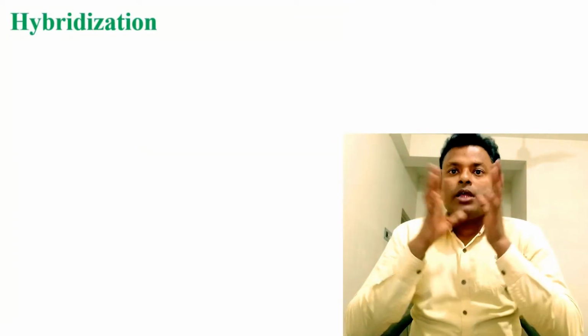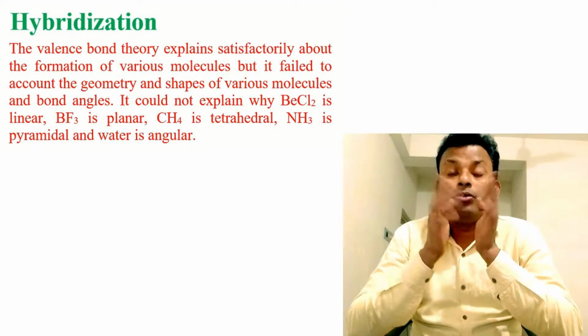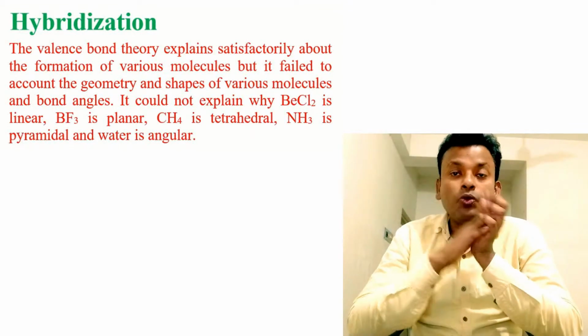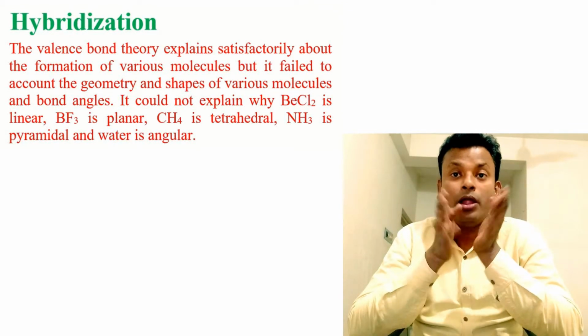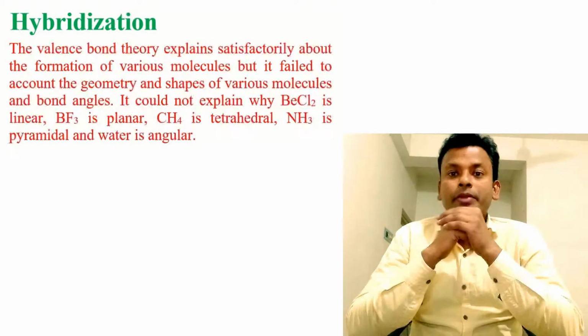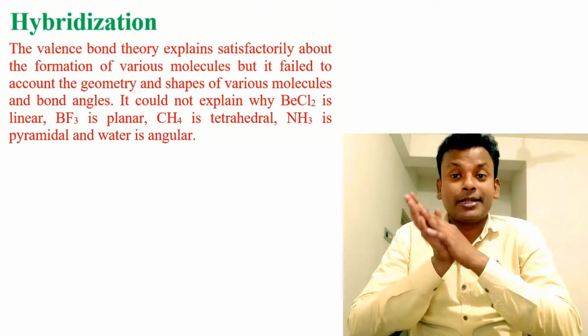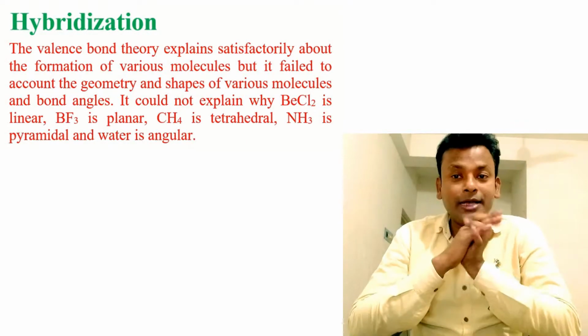Hybridization. The valence bond theory explains satisfactorily the formation of various molecules, but it failed to account for the geometry and shape of the various molecules and bond angle. I will explain the valence bond theory in the next class. Now today I will explain hybridization only.